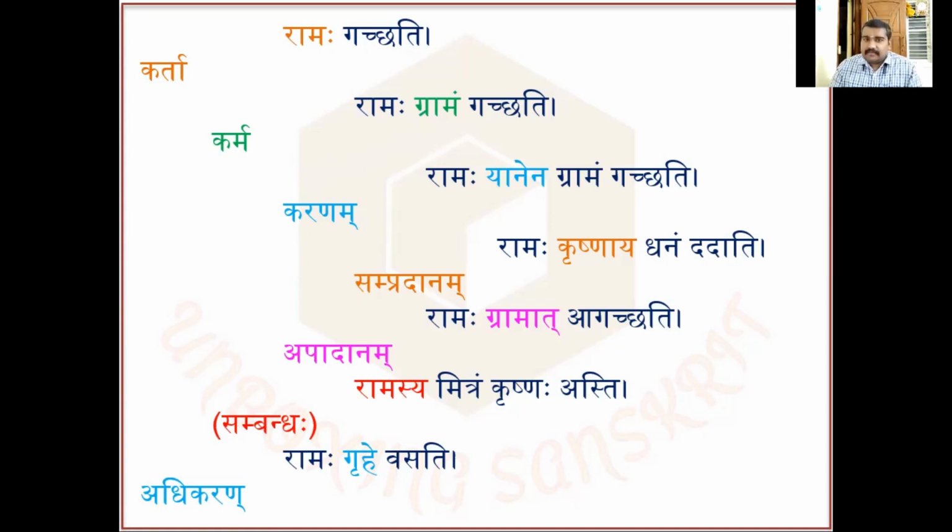So we are defining it. An instrument is the thing which helps the karta, the subject, to perform his action. So that is the definition of an instrument. An instrument in a sentence will be used in tritiya vibhakti. Here we can see yanam yane yanani, yanena, by a vehicle. So yanena is in tritiya vibhakti. So an instrument in a sentence is used in tritiya vibhakti only.